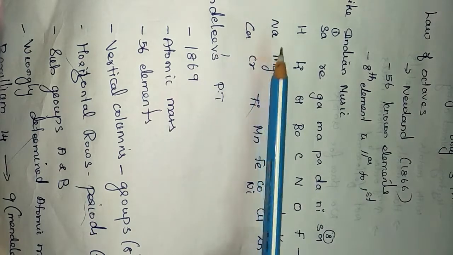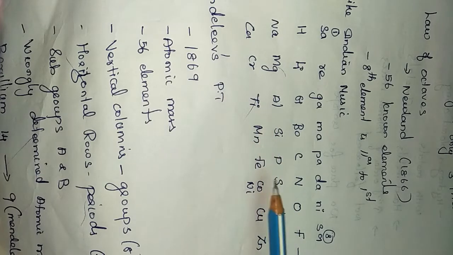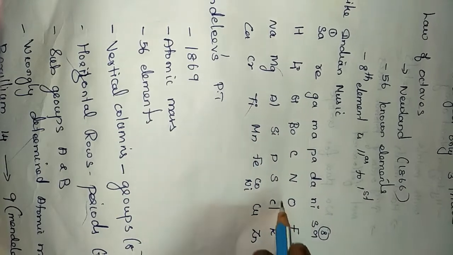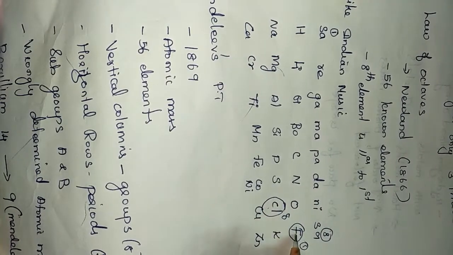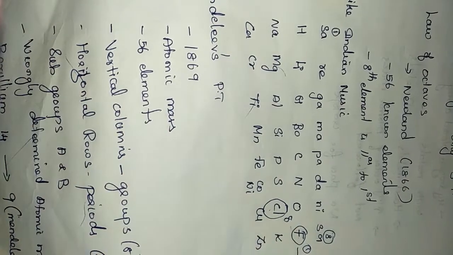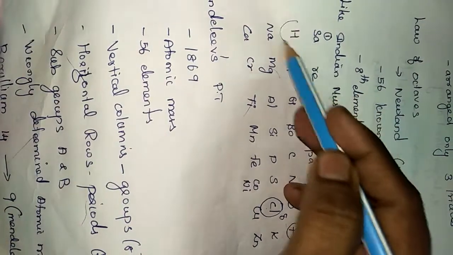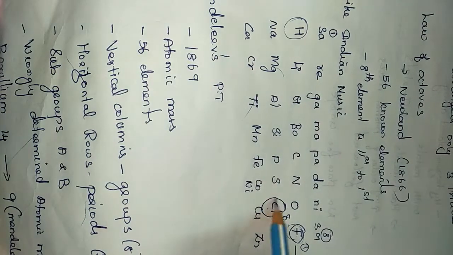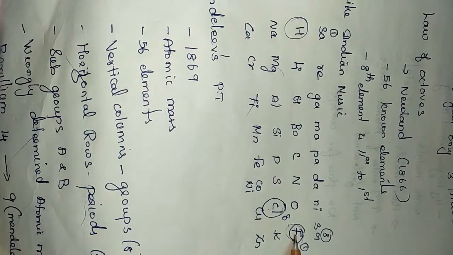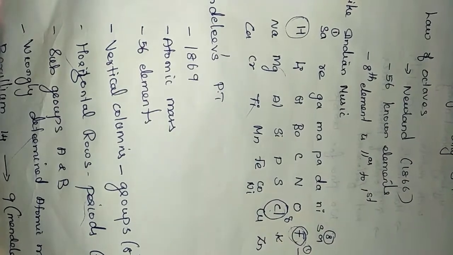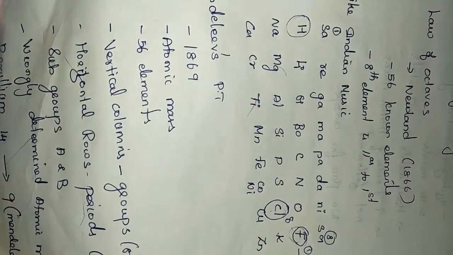1, 2, 3, 4, 5, 6, 7, 8. This is the 8th element. If we consider this as the first, this is the 8th element. So fluorine and chlorine have the same property. Like that he arranged: hydrogen has the same property as fluorine, and fluorine has the same property as chlorine. He arranged the 56 elements in the form of octaves, that is, the first and eighth elements have the same property.